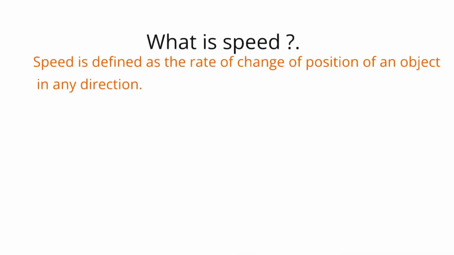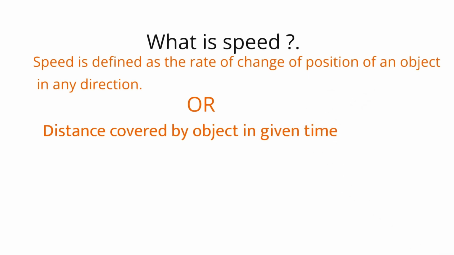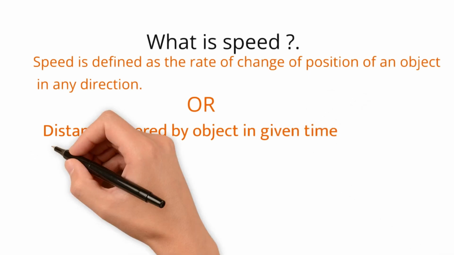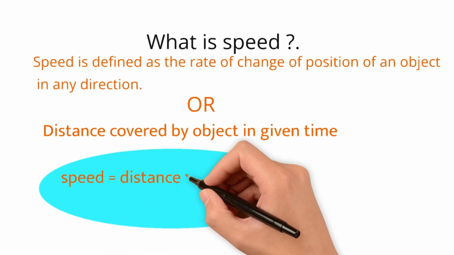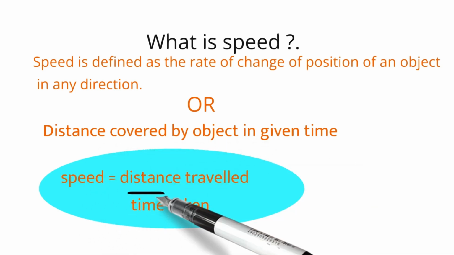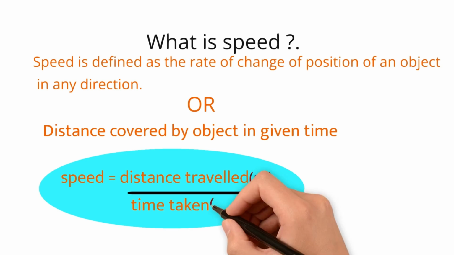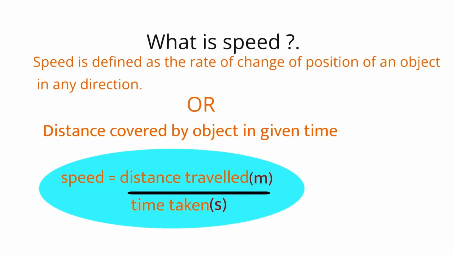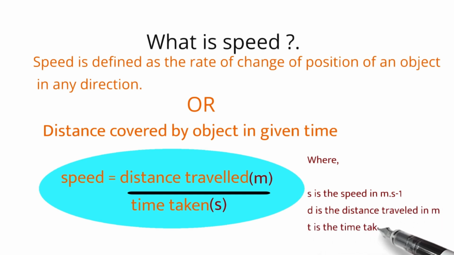Now, what is speed? Speed is defined as the rate of change of position of the object in any direction. So you need to find out the distance and the time taken to travel that distance in a given direction. So speed is a scalar quantity. In simple words, you can say that it is the distance covered by the object in a given time. So the relation of speed is distance traveled with respect to time. We measure distance in meters and time in seconds, which makes the unit for speed meters per second.